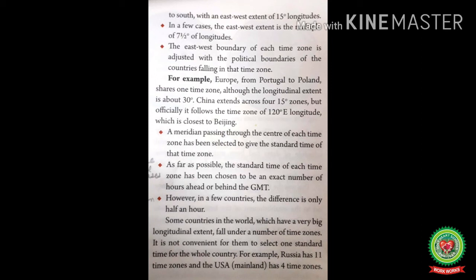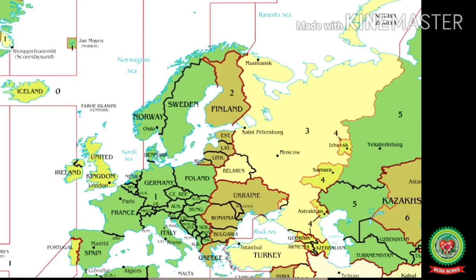The east-west boundary of each time zone is adjusted with the political boundaries of the countries falling in that time zone. For example, Europe from Portugal to Poland shares one time zone, although the longitudinal extent is about 30 degrees.